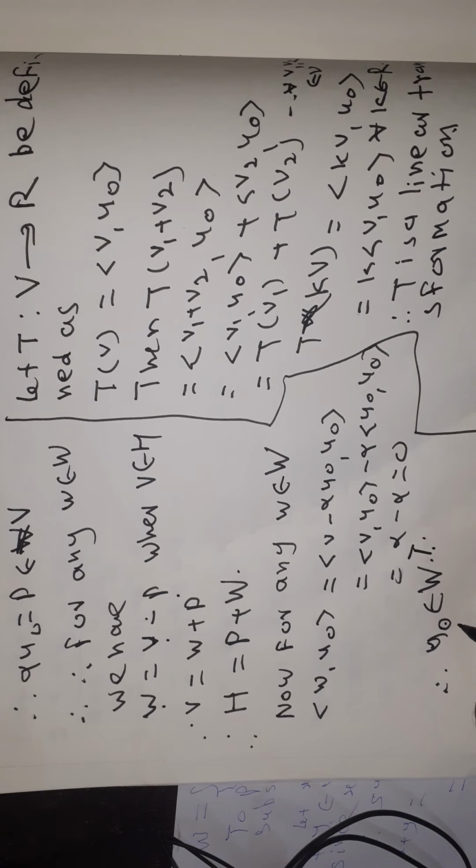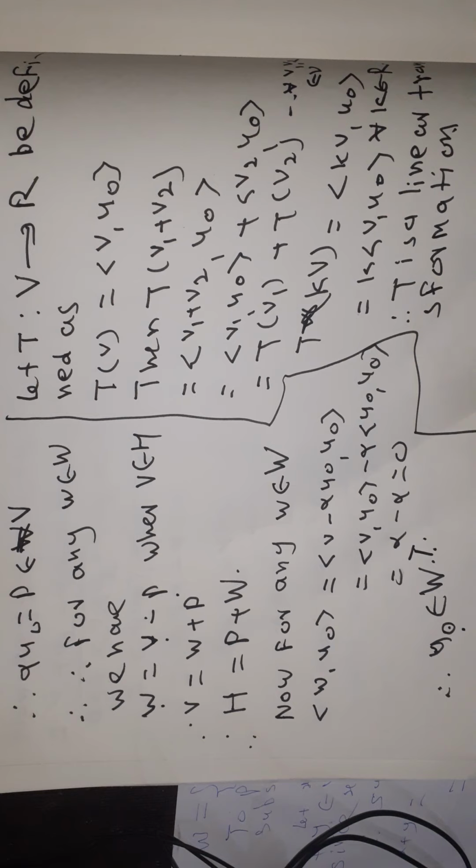Therefore U0 belongs to W perpendicular. Here U0 is a vector which is perpendicular to all the vectors of the subspace W.